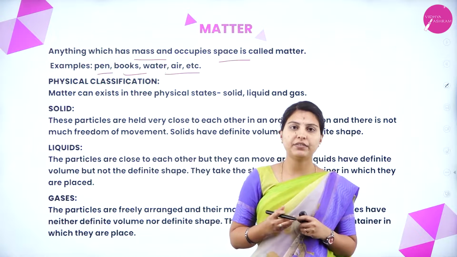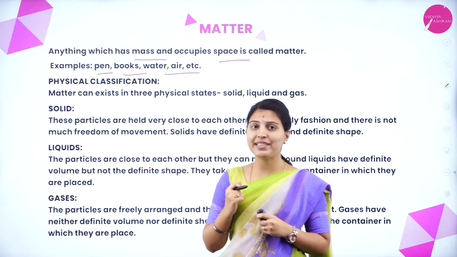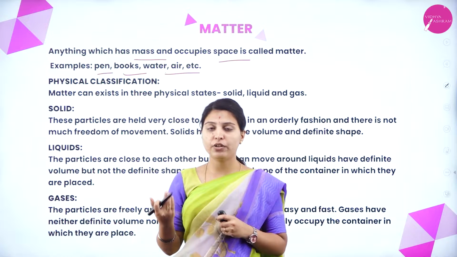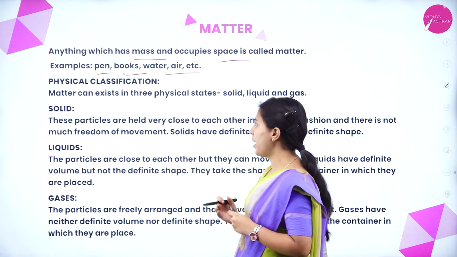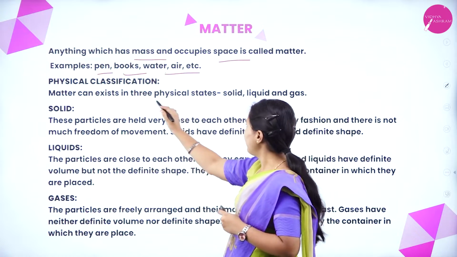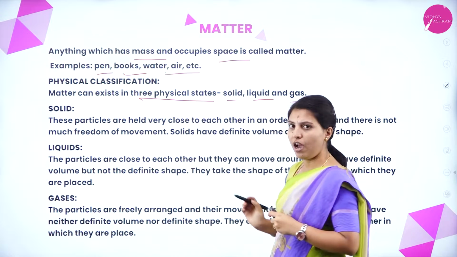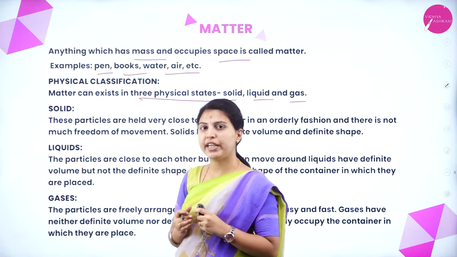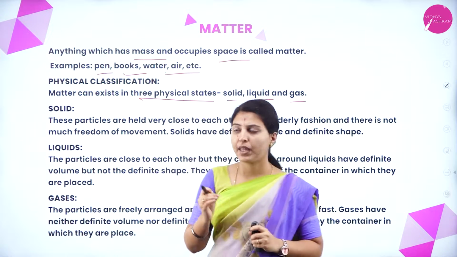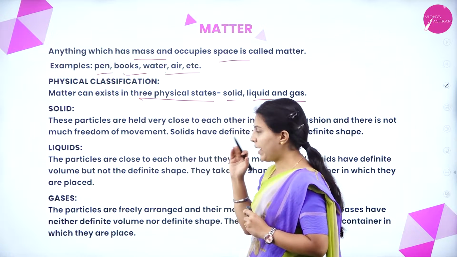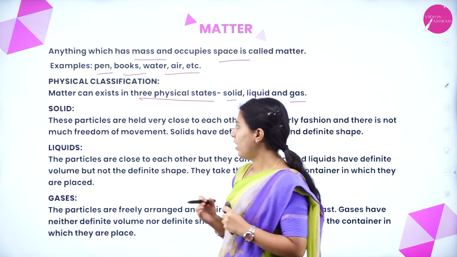The matter will be classified in physical classification and also chemical classification. First we will see, based on physical classification, how the matter has been divided. Matter can exist in three physical states, that is solid, liquid and gas. How have they been differentiated? That is by the freedom of movement. By the freedom of movement, matter can exist in three different ways.